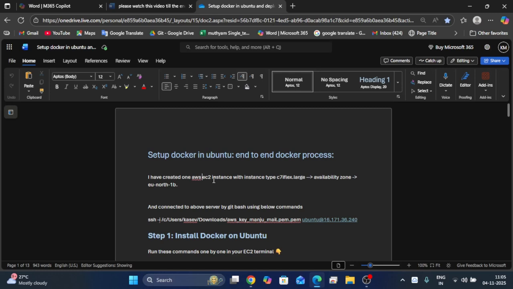In that Ubuntu server, how to create the Dockerfile, how to deploy a sample Python application in the containers, how to create the container, how to deploy the applications and run the application inside the container. And I will show you in this video how to access the application on the web.